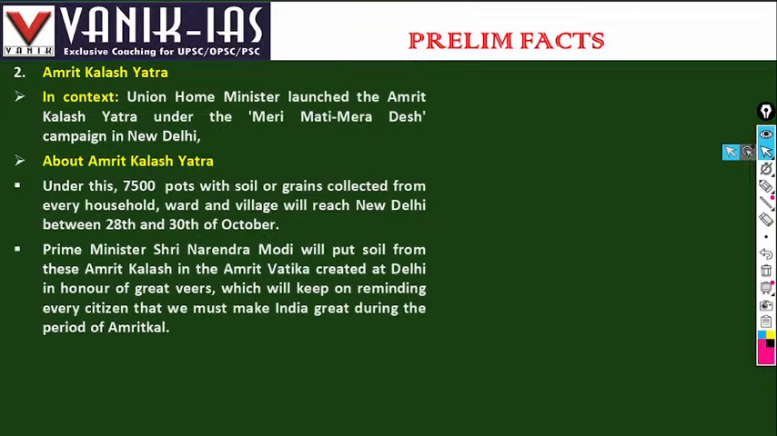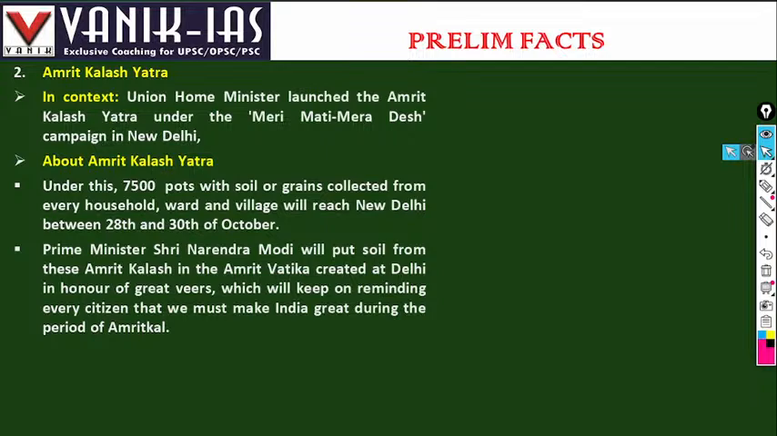Next topic is Amrit Kalash Yatra. The Union Home Minister launched the Amrit Kalash Yatra under the Meri Mati Meri Desh campaign in New Delhi. Under this, 7,500 pots with soil or grains collected from every household, ward and village will reach Delhi on 28th and 30th of October. Prime Minister Shri Narendra Modi will put soil from these Amrit Kalash into the Amrit Vatika created at Delhi in honor of the great Veers, which will keep on reminding everyone that we must make India great during the period of Amrit Kaal.